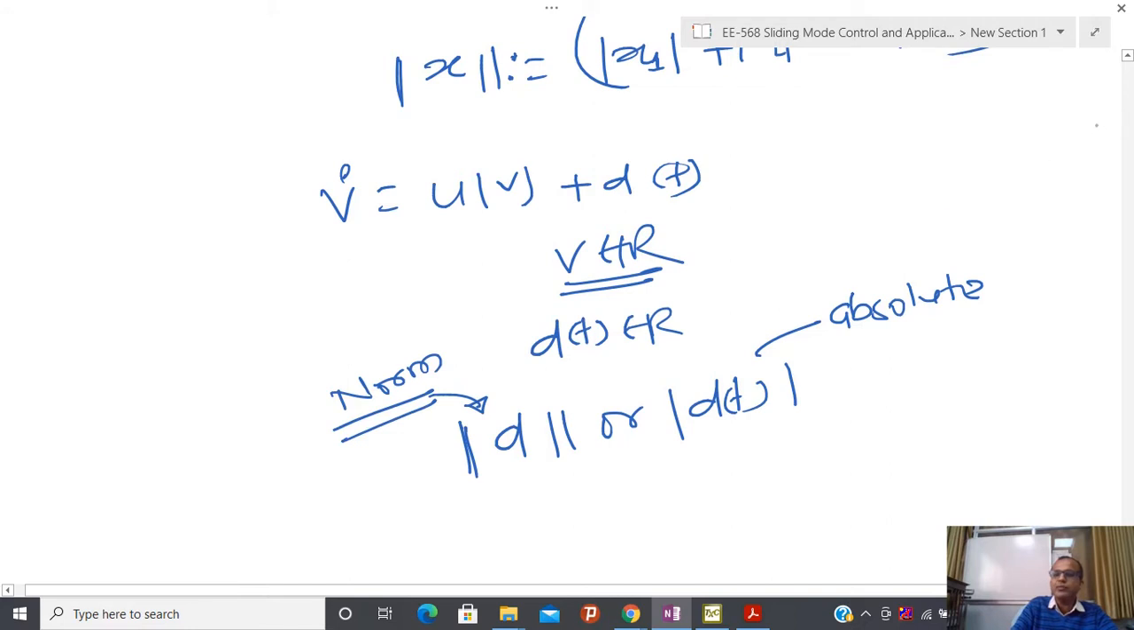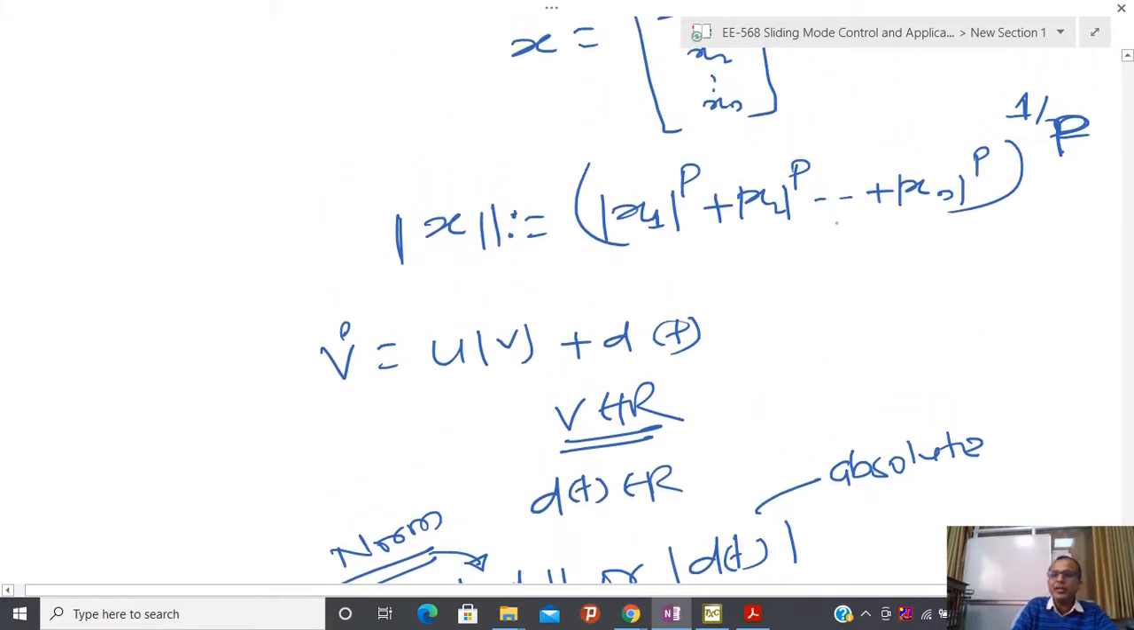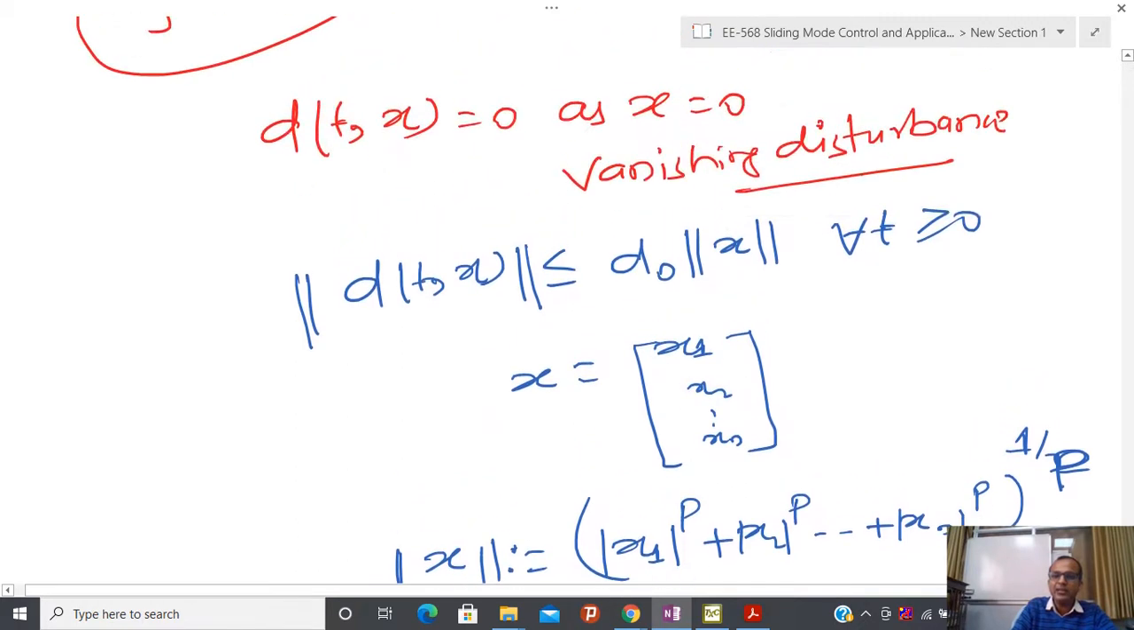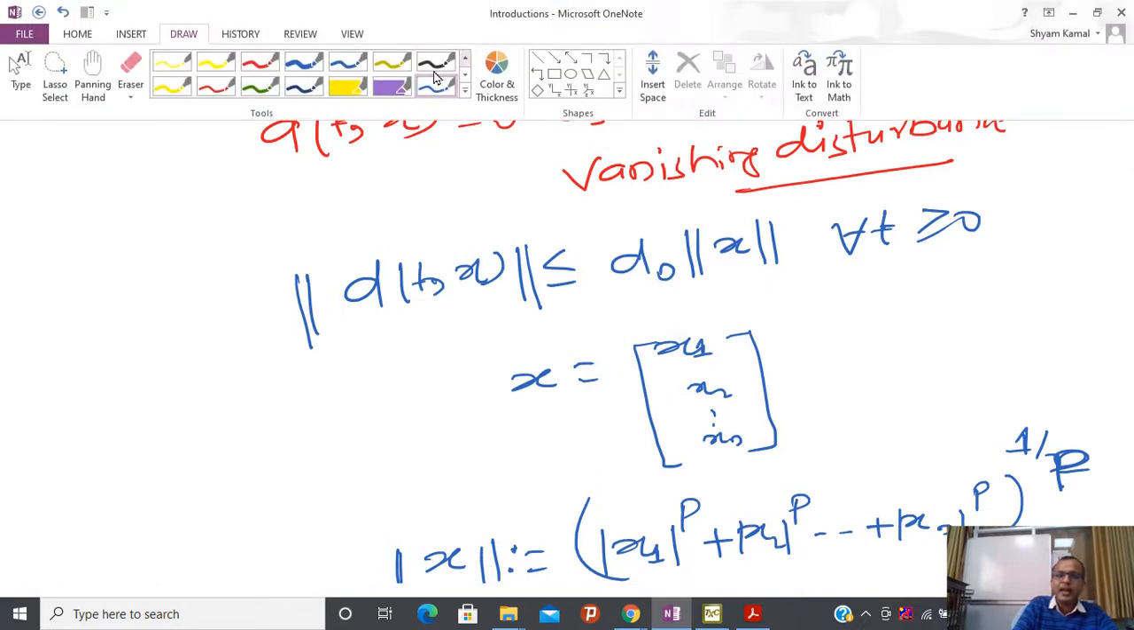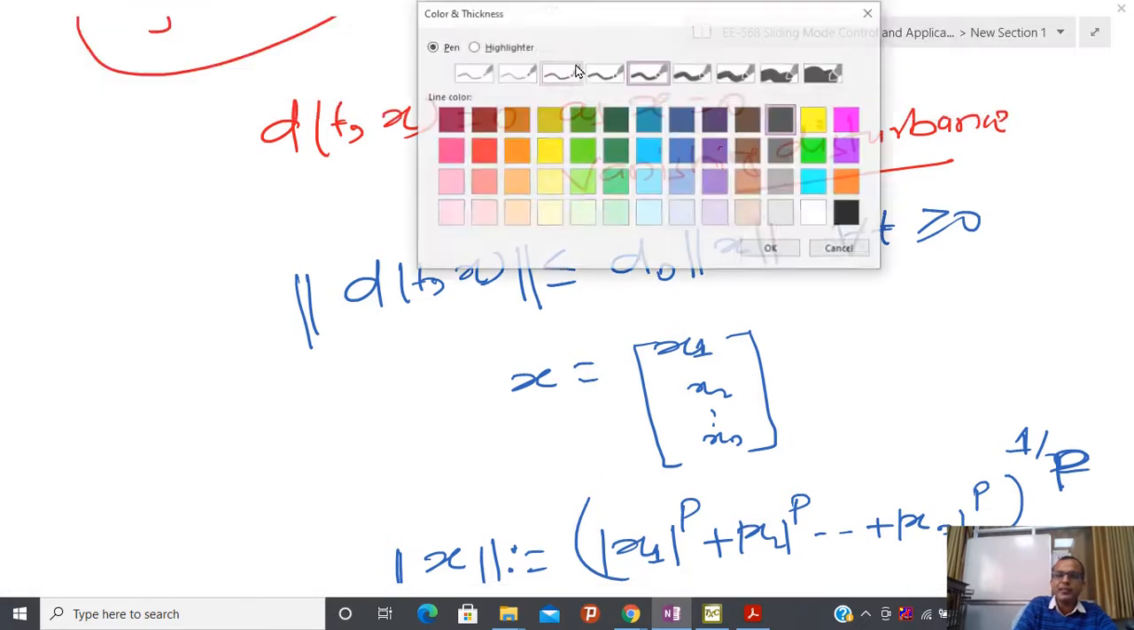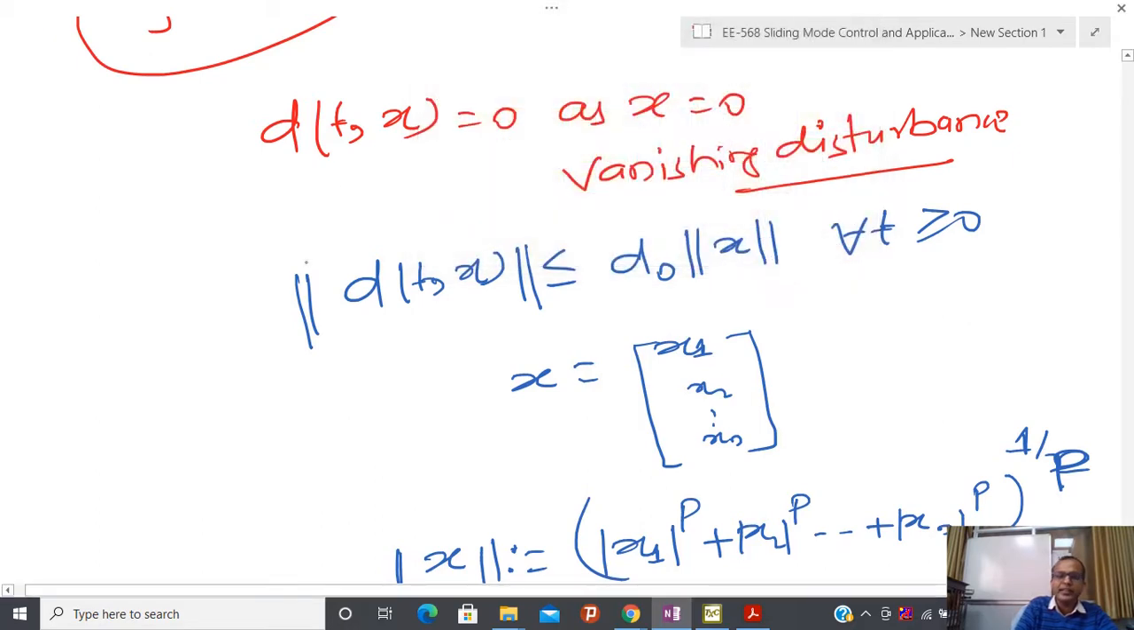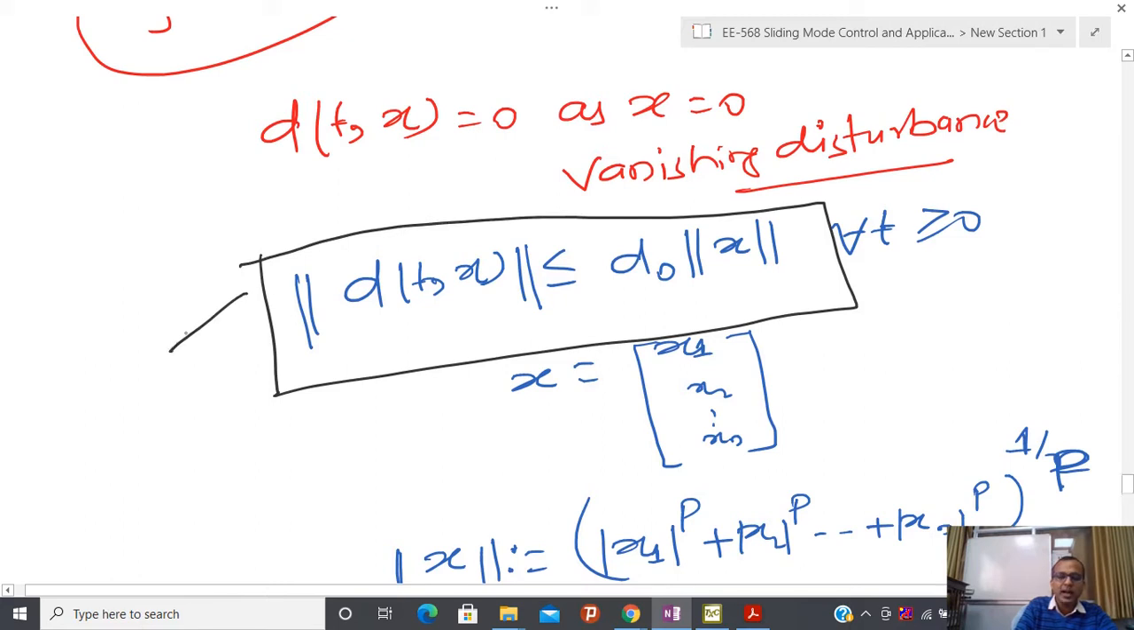In one dimension we use the absolute value, and the same role that the absolute value plays in one dimension, the norm plays in higher dimensions. And the norm I am going to define like this. For the time being, I am not going to waste time on how exactly this comes into the picture. Just understand that if I have an uncertainty satisfying this kind of relationship, then I give it a specific name: this class of uncertainty is called vanishing uncertainty, or vanishing disturbance. It means that as x equals 0, this disturbance is also 0.